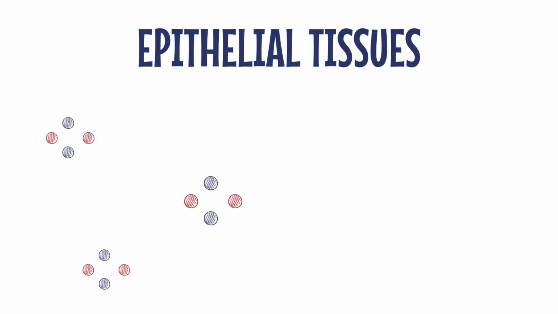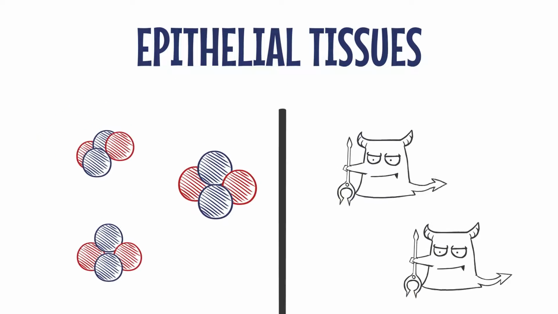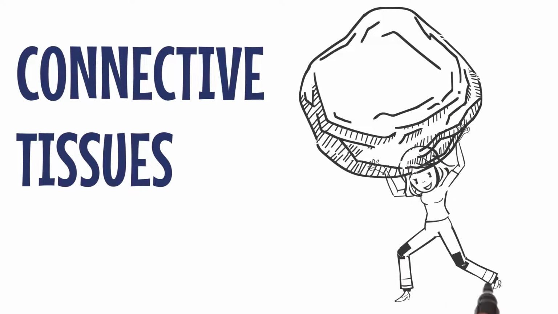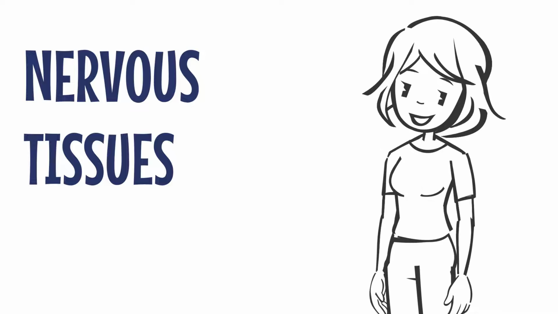Epithelial tissues line our organs and protect us from harm. Connective tissues hold everything together, like a supportive superhero. Muscular tissues help us move, while nervous tissues allow us to think, feel, and react.